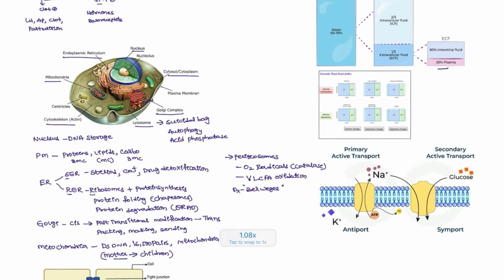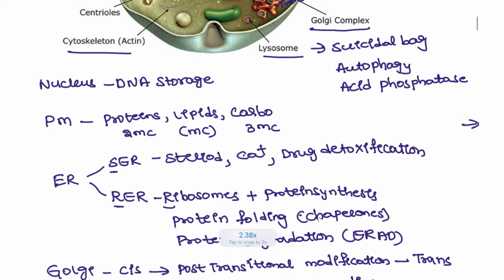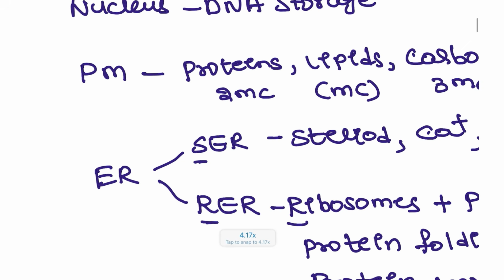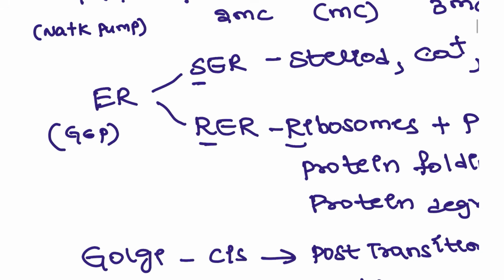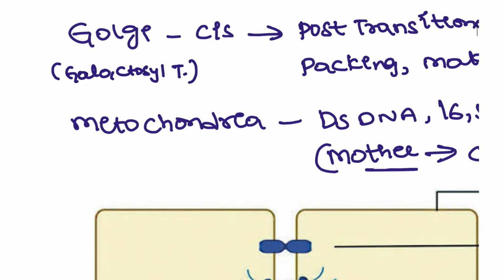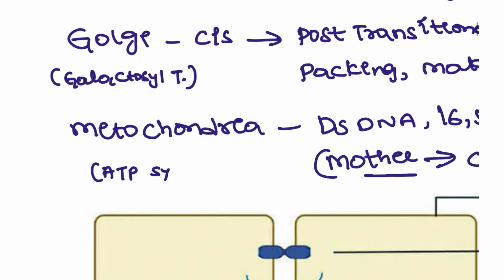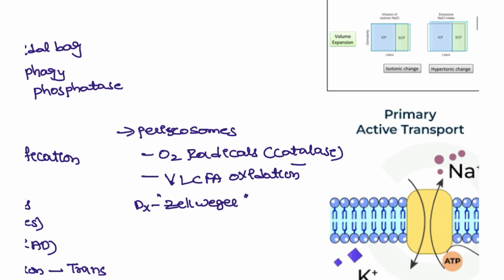These are the important points that you have to know, and most importantly, some of the markers. For the plasma membrane, the marker is the sodium potassium pump. For the endoplasmic reticulum, it is G6P, glucose 6 phosphate. For the Golgi apparatus, you will have galactosyl transferase. For the mitochondria, it is ATP synthase. And acid phosphatase for the lysosome and catalase for the peroxisomes.